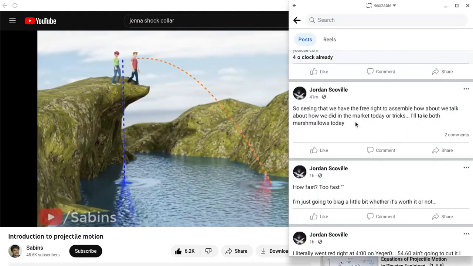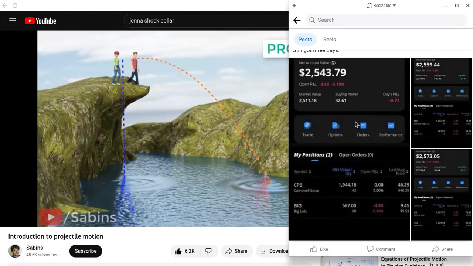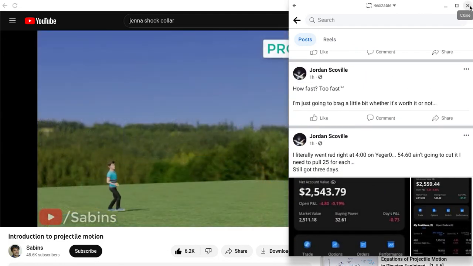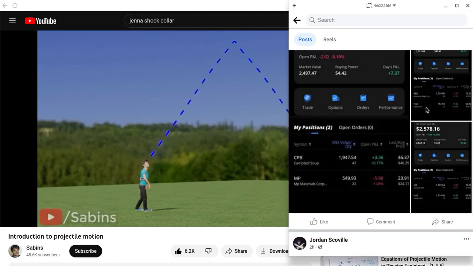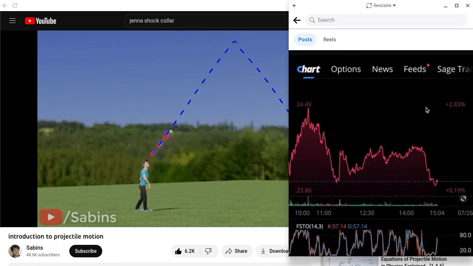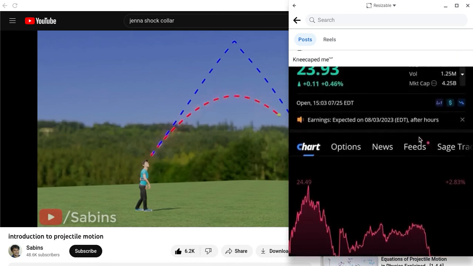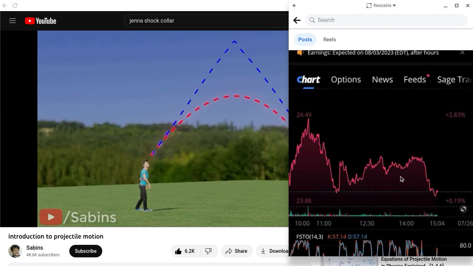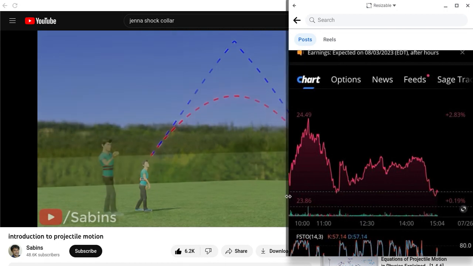Welcome to the interesting world of projectile motion. Let's go over some fundamental concepts. When you throw a ball at an angle, it never goes straight like this. Instead, it will have an elegant curved path, more specifically, a parabolic path. This kind of projectile motion happens due to the effect of gravity.